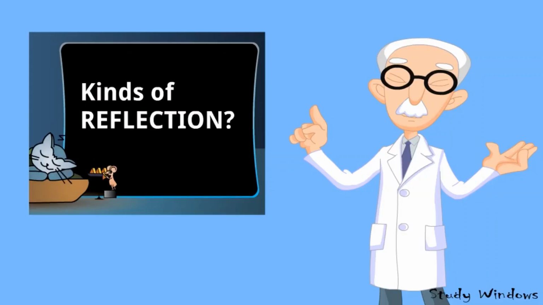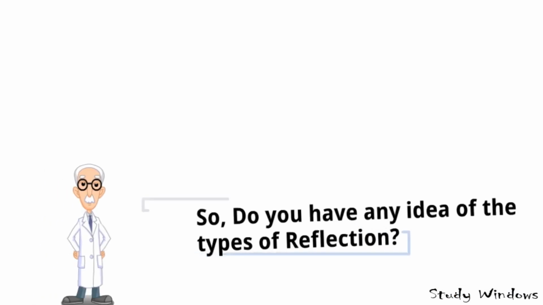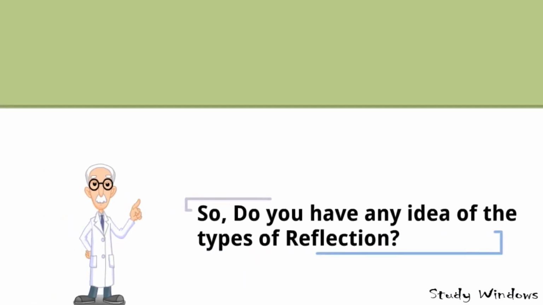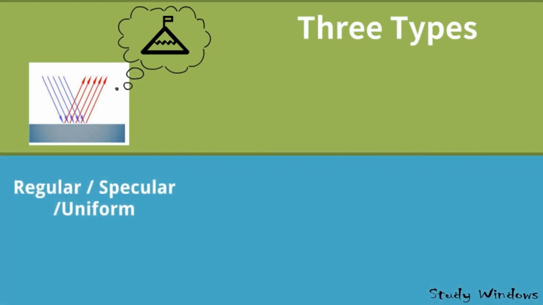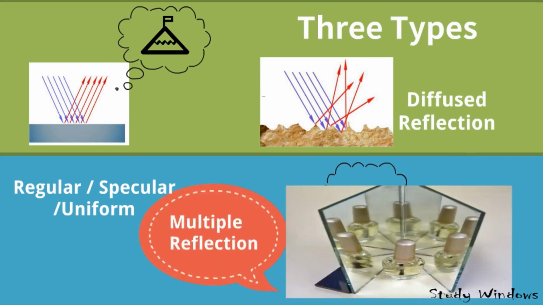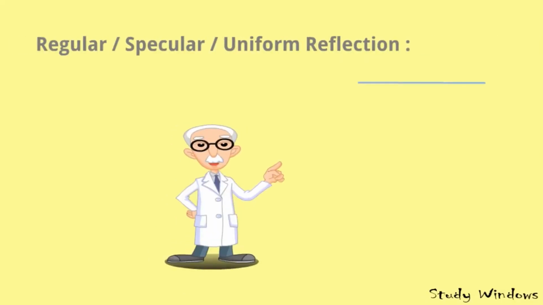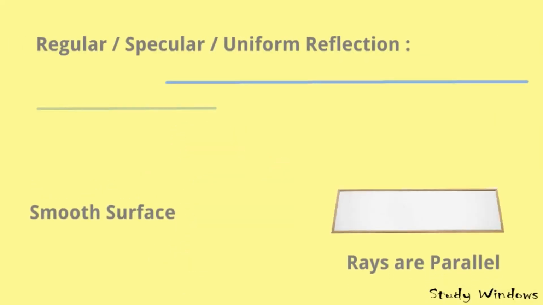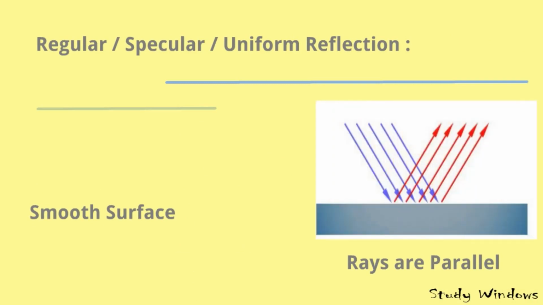Kinds of reflection. Do you have any idea of the types of reflections? There are 3 types of reflections: regular or specular or uniform, diffuse reflection and multiple reflection. We'll have a very small idea of all. Regular or specular or uniform reflection. Here all the parallel incident rays are reflected in parallel only. The surface is very smooth and reflected rays are parallel.